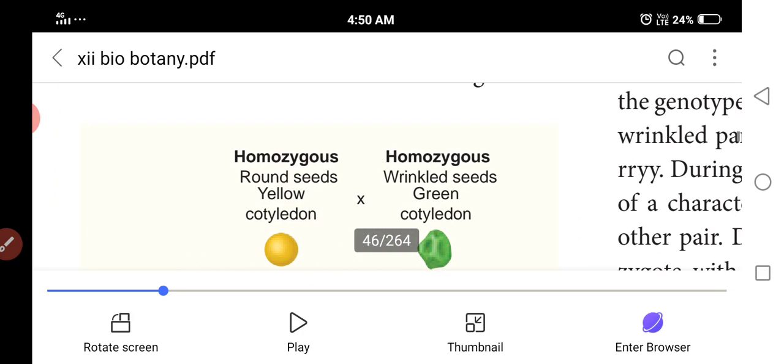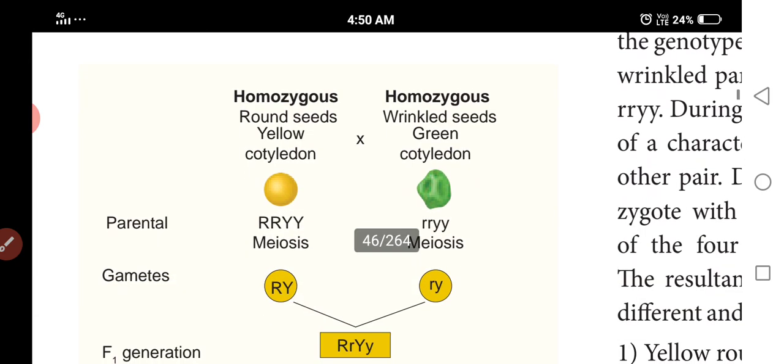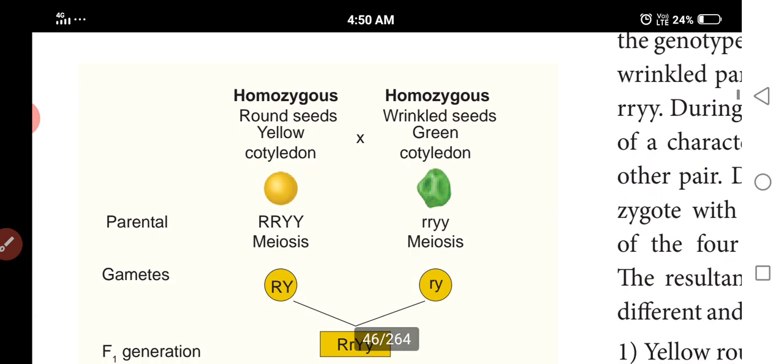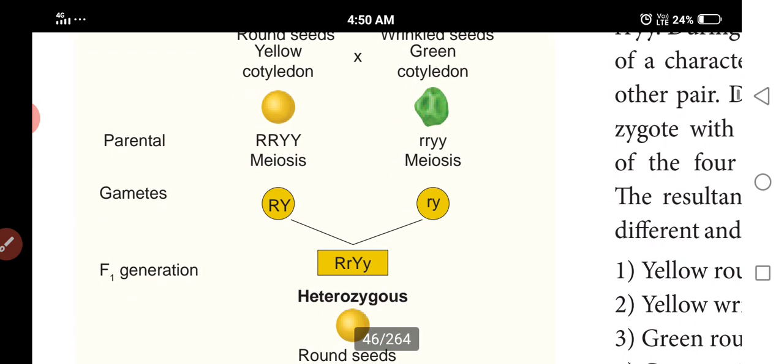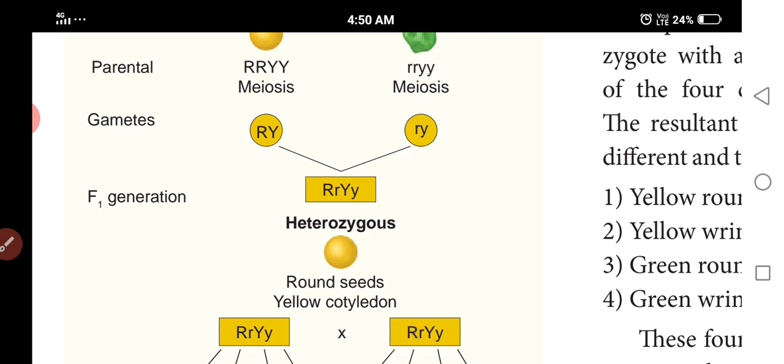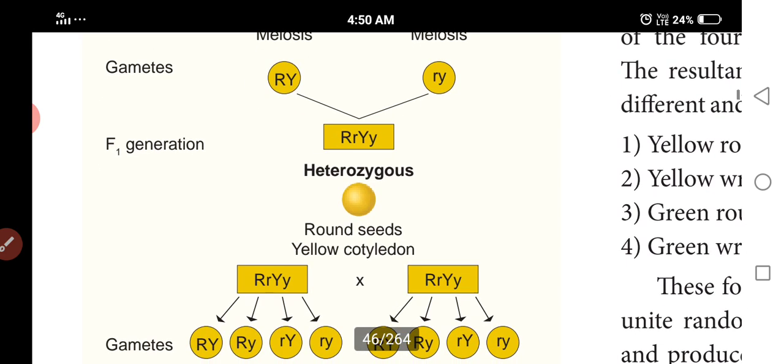For example, as a result of a cross between homozygous plants having round and yellow seeds with plants having wrinkled green seeds, small r, small r, small y, small y, all the F1 plants have the genotype capital R, small r, capital Y, small y. When these are selfed,